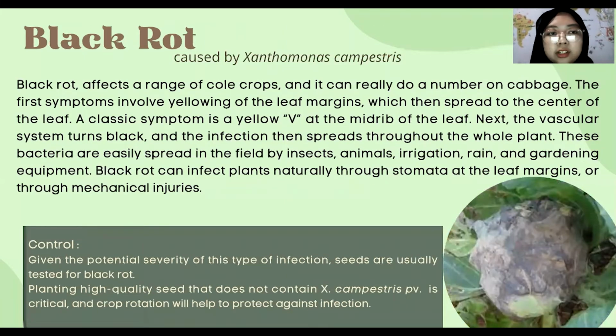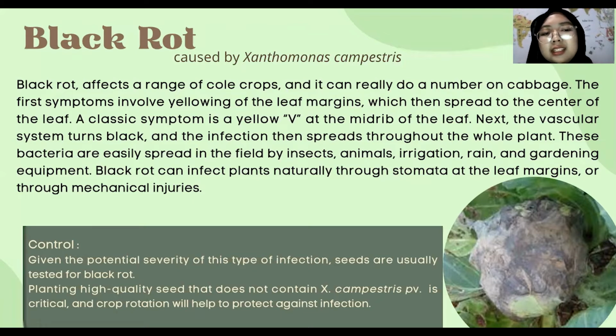Okay, the next is black rot, caused by Xanthomonas campestris. Black rots affect a range of cole crops, and it can really do a number on cabbage. The first symptoms involve yellowing of the leaf margins, which then spreads to the center of the leaf. A classic symptom is a yellow V at the midrib of the leaf. Next, the vascular system turns black and the infection then spreads throughout the whole plant.